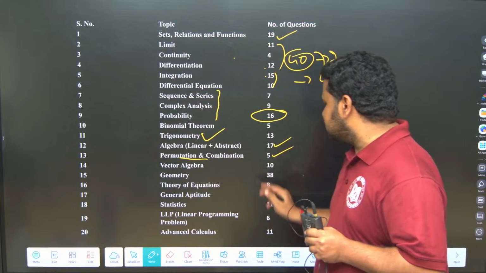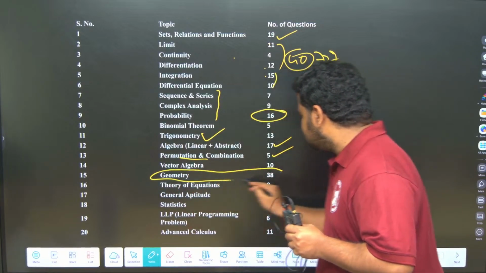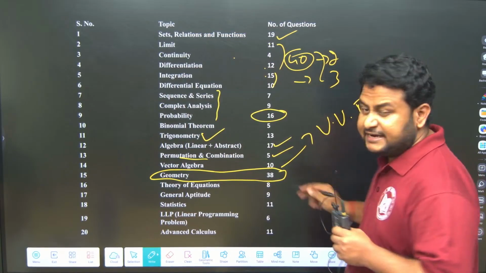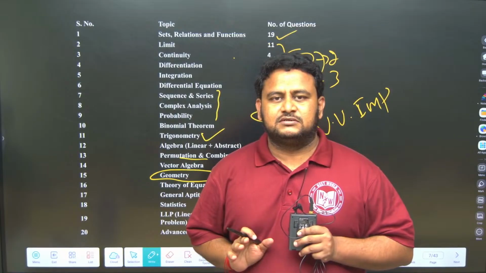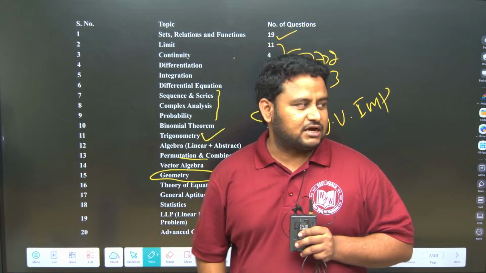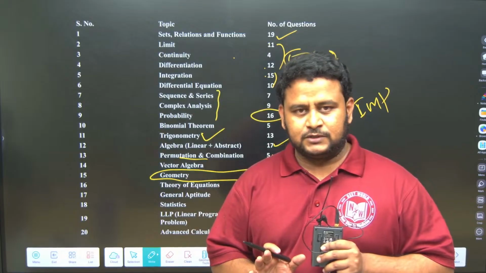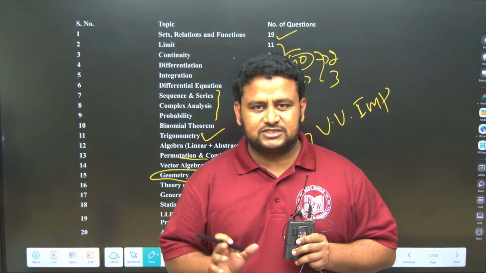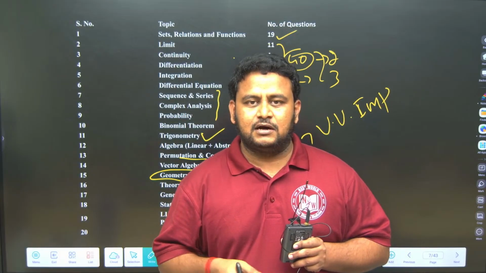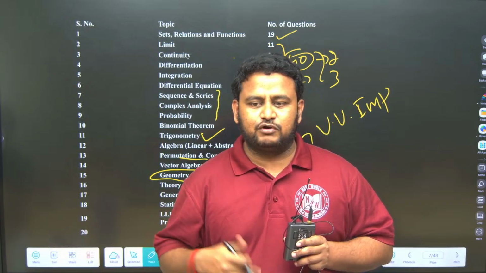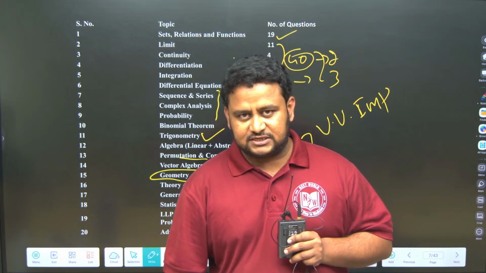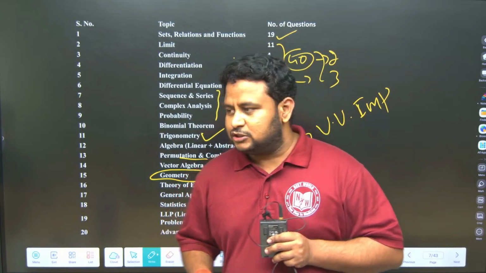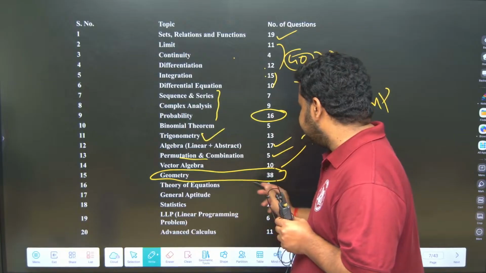Next is vector algebra, 10 questions. This one, geometry, very very important. 38 questions in the last 20 years, and on average you will get 2 questions. You should know basics of triangle, square, rectangle, all these things. Clear? Types of triangle, how to find the area, if it is a right angle triangle, how to find the area, if a normal triangle is given, all these things. If a parallelogram is given, how to convert it to a triangle and then find the area, all these things you should have clarity. Next is theory of equations, that is very simple.